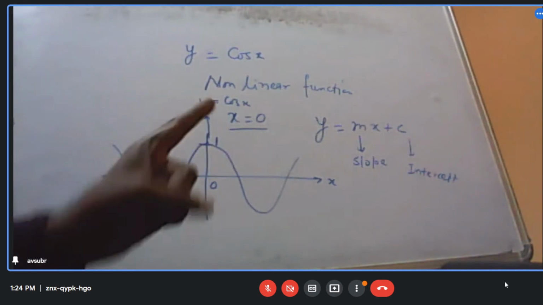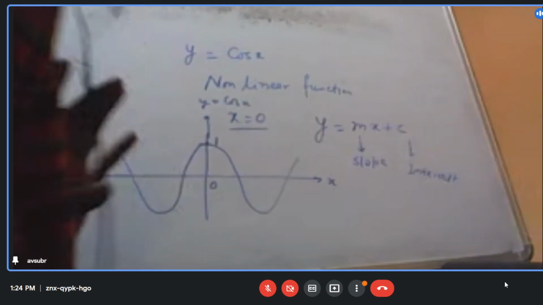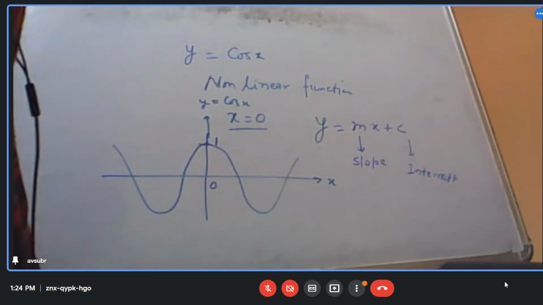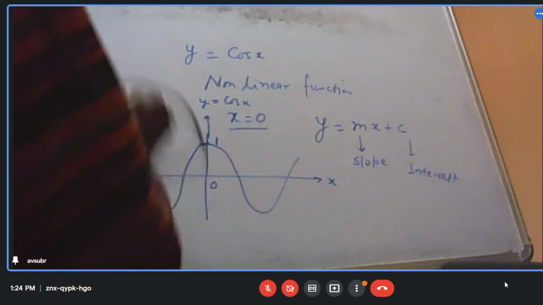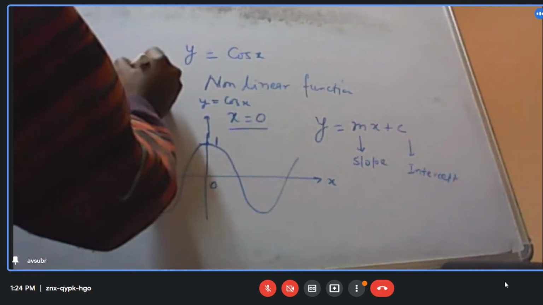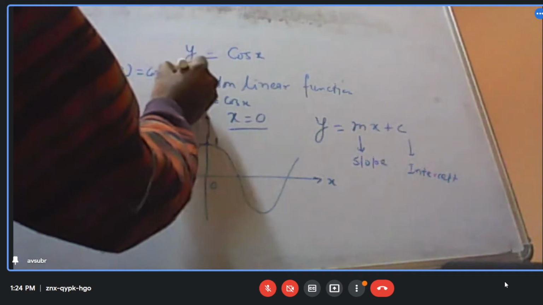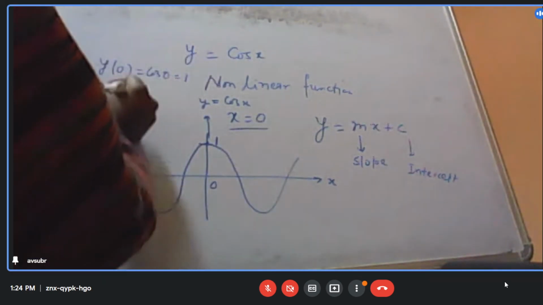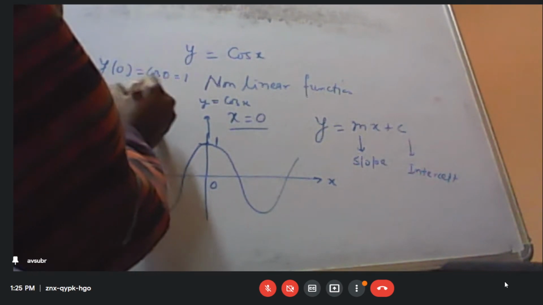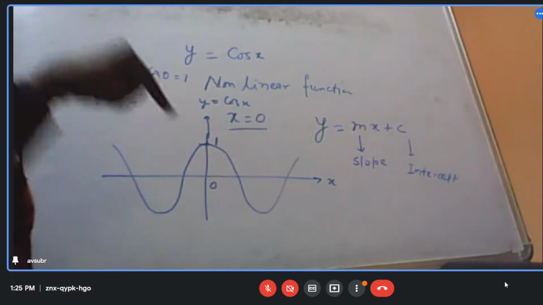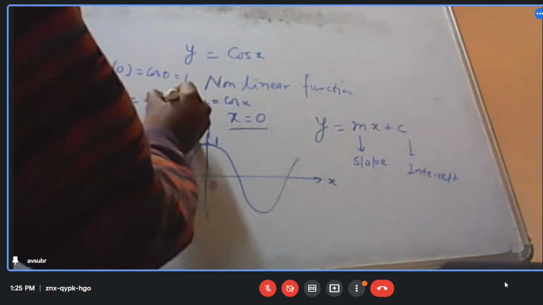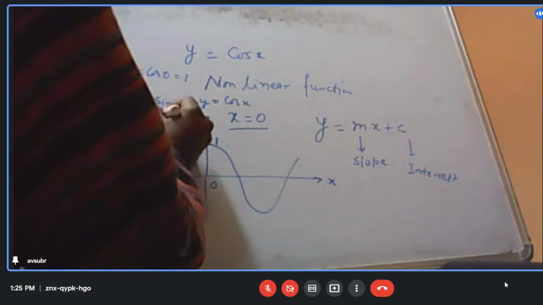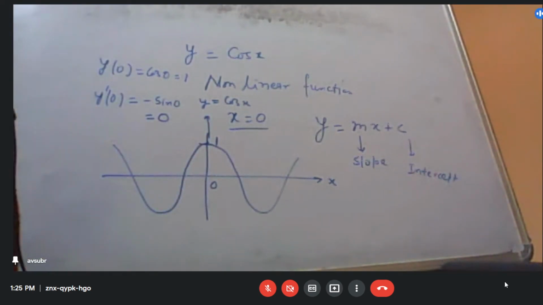What if I know its slope also? So let's see. What will be the slope of this one? So y at x equal to 0 is 1. And the derivative of this one, y prime, is minus sin 0, so that is equal to 0.